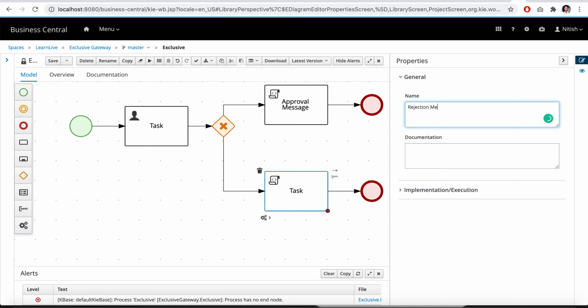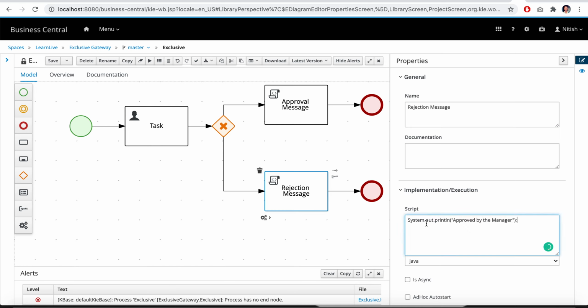In this task we can say rejection message. So this will handle the rejection. Here we can say "Rejected by the manager." Now, how will it select the path for true and false? We have not said anything.